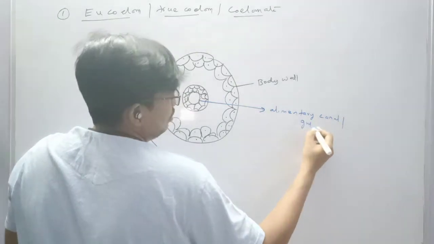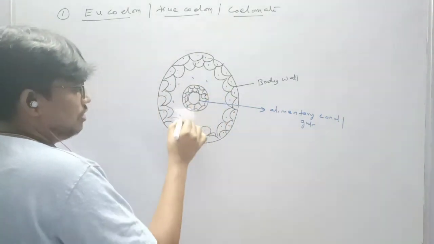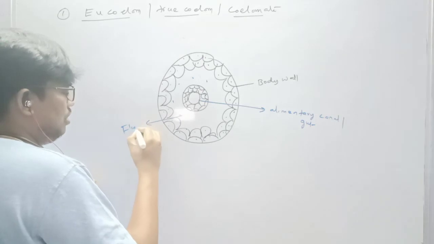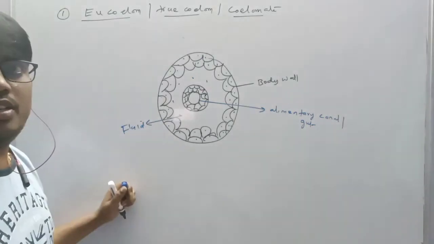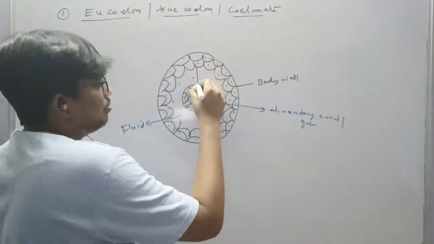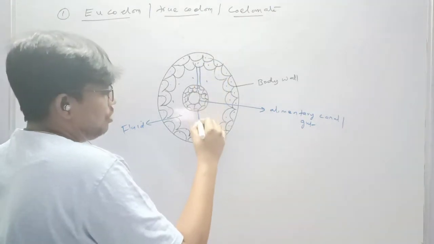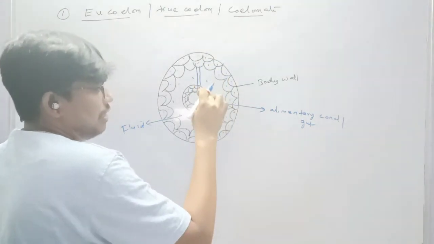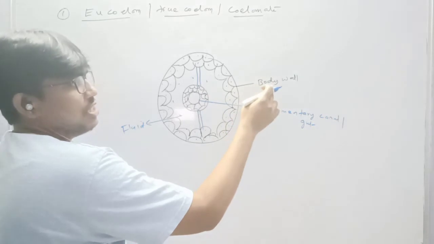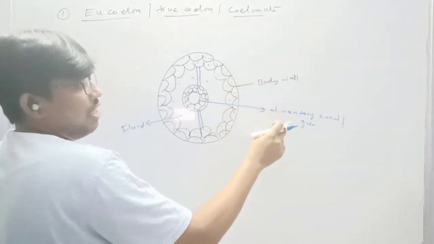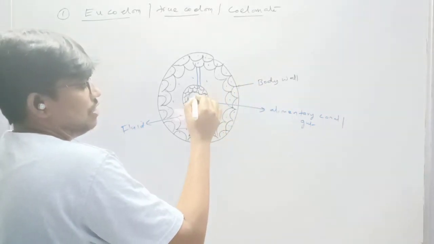Alimentary canal means gut wall. Alimentary canal or gut wall which is filled with fluid, and which is lined by mesoderm. This is the mesoderm. See the board. Mesoderm is connected with body wall, outer layer, and alimentary canal, gut layer.